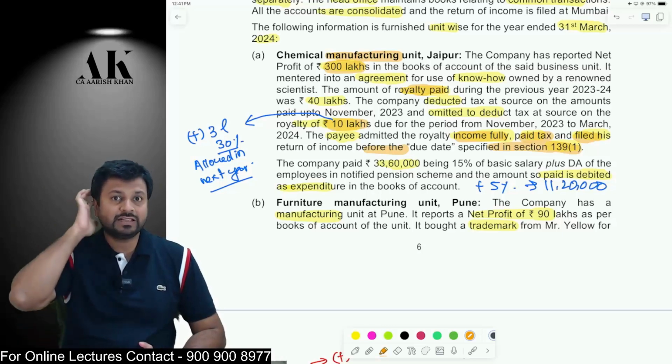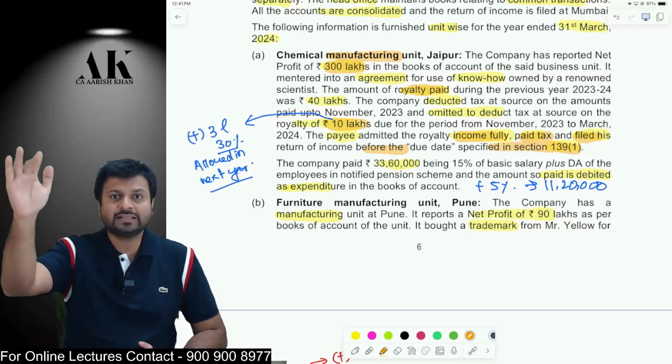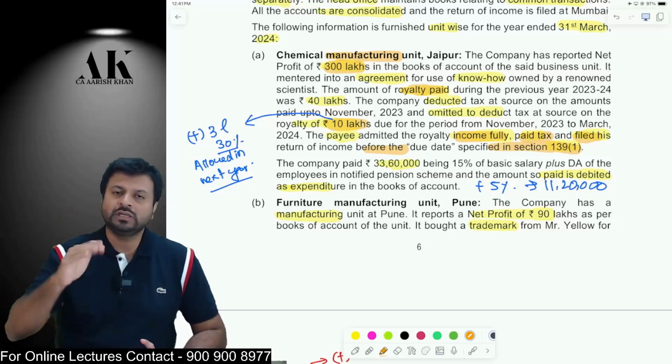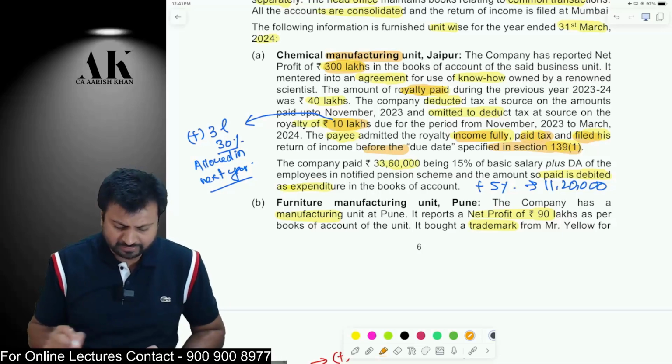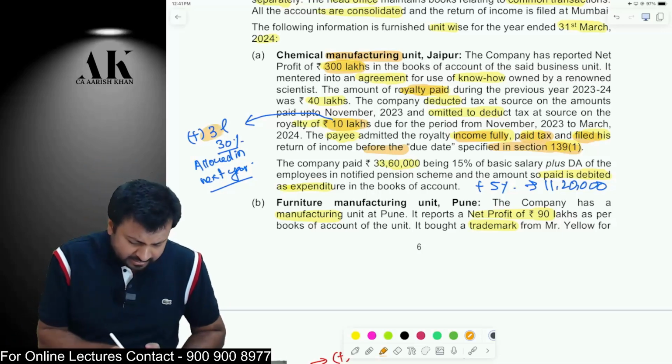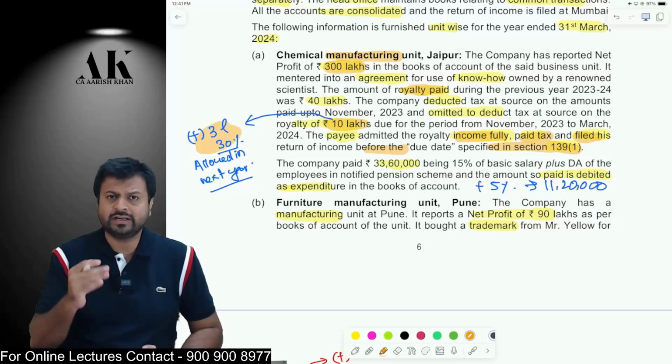It doesn't matter whether the payee has included it or not. Even if the payee has included it, in the current year it has to be disallowed. In the subsequent year, it will not be disallowed. It will be allowed in the next year. So what is the treatment of this 10 lakhs? 30% of this will be disallowed in the current year, and it will be allowed in the next year.